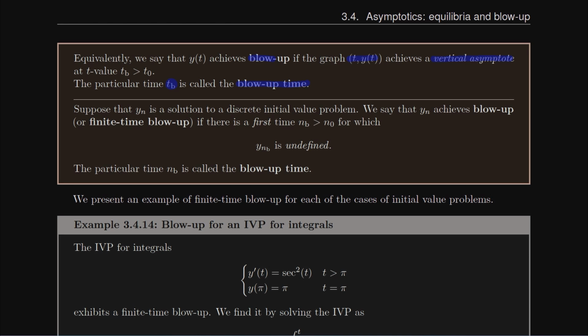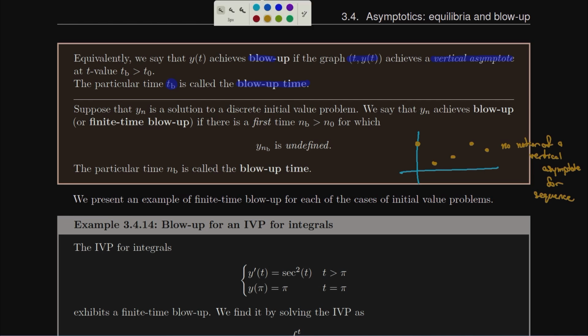We can do something similar with discrete dynamics. It doesn't make quite as much sense, because if we plot discrete dynamics, plotting them just occurs as these steps, and there's no notion of a vertical asymptote for sequences. If there were a vertical asymptote, or the closest thing you can think, if you were connecting the dots, so to speak, you would have to connect to a dot at plus or minus infinity.